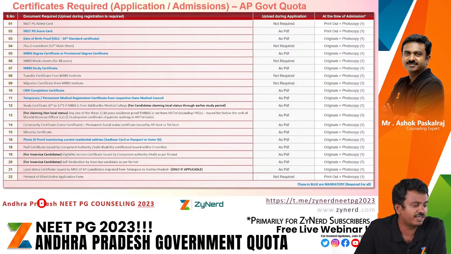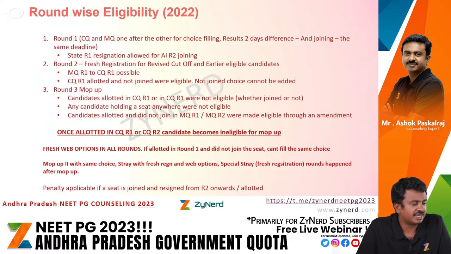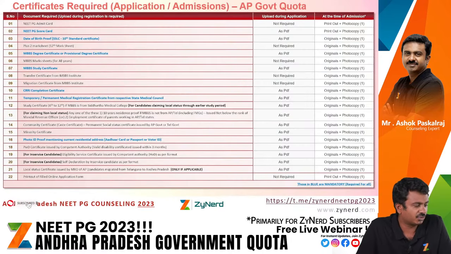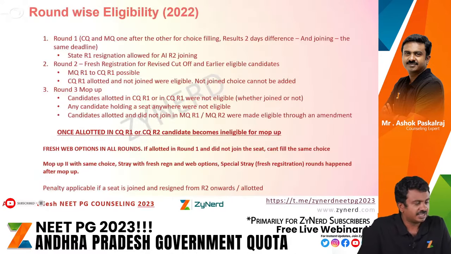will be required. Community or caste certificate and minority certificate, in case it is applicable. I guess there is only one Muslim minority institute in Andhra Pradesh. And you have the eligible service certificate for service candidates. For the rest of the certificates, have a lot of passport size photos always available with you, and that's pretty much it. In case candidates migrated from Telangana to Andhra Pradesh, they might need a certificate. Many of you may not need it.